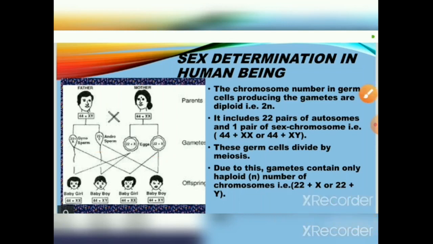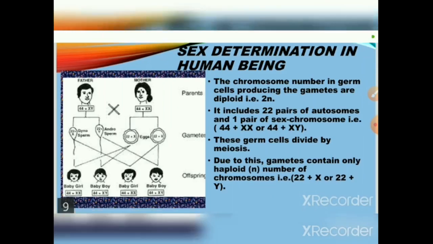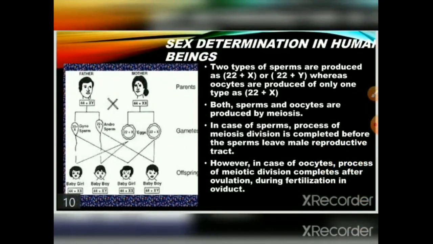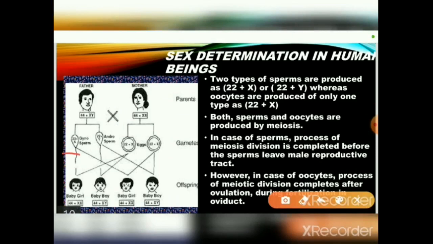The chromosome number in germ cells producing gametes is diploid, that is 2n. It includes 22 pairs of autosomes and 1 pair of sex chromosomes, that is 44 plus XX and 44 plus XY. These germ cells divide by meiosis. Due to this, gametes contain only the haploid number of chromosomes, that is 22 plus X or 22 plus Y. Two types of sperms are produced, 22 plus X and 22 plus Y in the male, and in the female it is 22 plus X only.